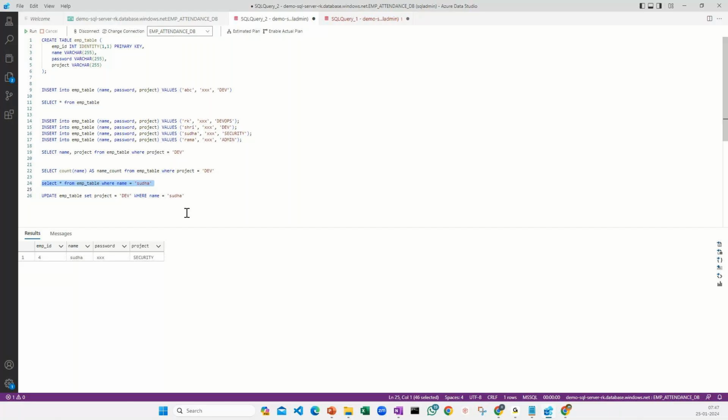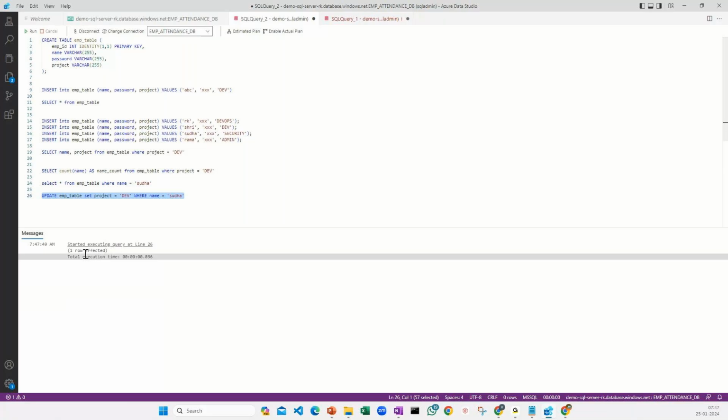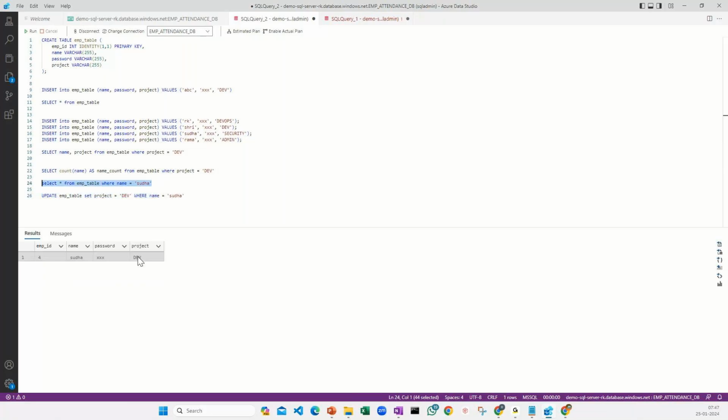I'm going to update this. The update is done. I'm going to rerun this one. I can see now the project is Dev. Now in case I go back again and run this count, last time it was 2. Let's see, now it is 3, right? So if I run this again with the project name here, I can see 3 names. So this is how you can rerun, get the information and execute your commands within Azure, right?